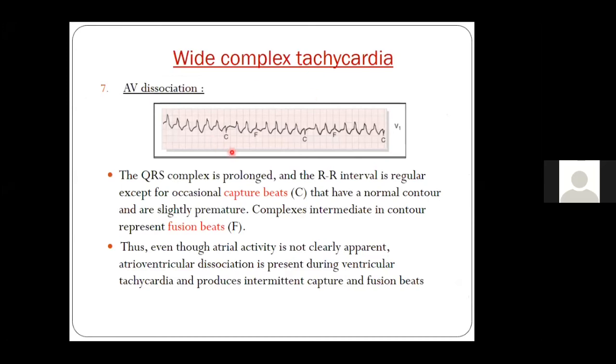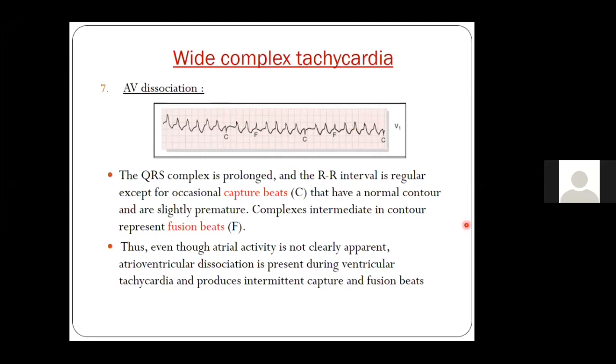So this is the ECG where there is a very typical capture beat. You can see this beat, the one written as C, it is a capture beat. You see the wide QRS which has a duration of around 120 to 140 milliseconds. However, you see this C which has an intrinsic morphology, something like a premature beat, and that is why it is a capture beat, as compared to this beat which has a morphology in between the capture and the wide QRS beat, and that is why this is the fusion beat. I have already told you the mechanism of the fusion and the capture beat.